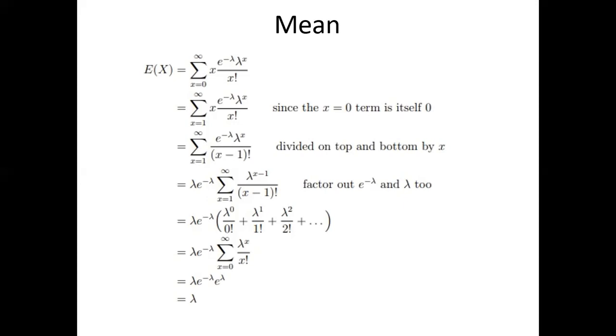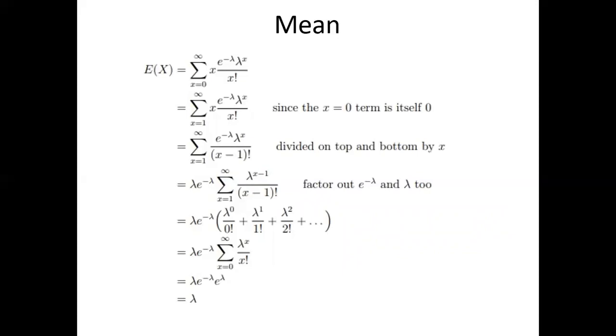Now, the summation depends on the x values, not on the lambda. So I'll take e power minus lambda into lambda outside. Then x equals 1 to infinity of lambda to the power of x minus 1 by x minus 1 factorial. So we factor out e power minus lambda and lambda.